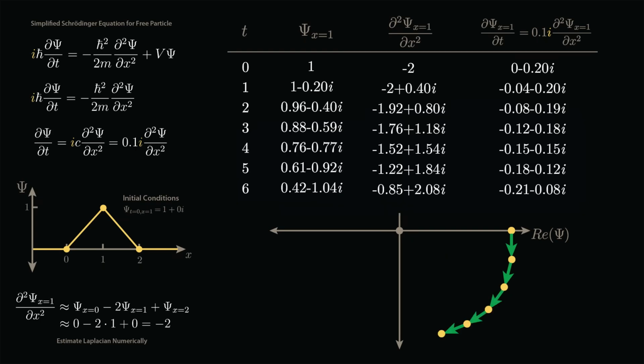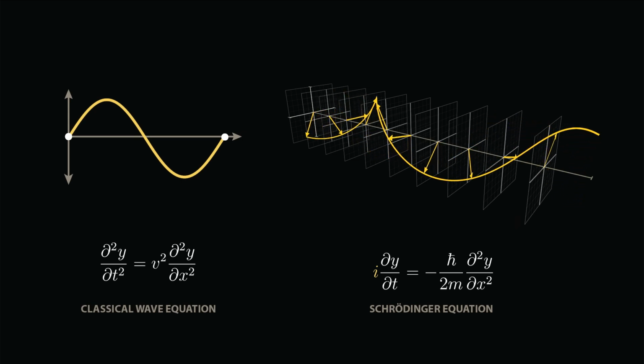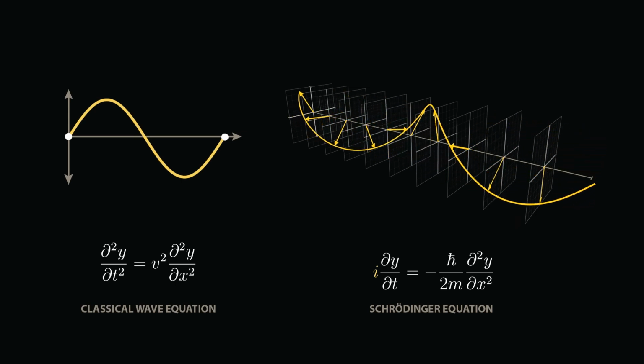After a few more steps, a clear trend emerges. Our spatial derivatives are pushing our wave function around the complex plane on a curved or circular path. In the classical wave equation, we can think of the spatial curvature as pushing the wave up and down in time, while in Schrödinger's equation, the spatial curvature of the wave is pushing the complex wave function in circles around the complex plane.